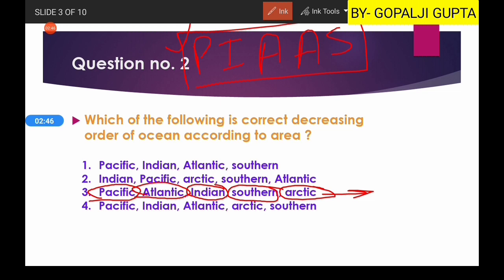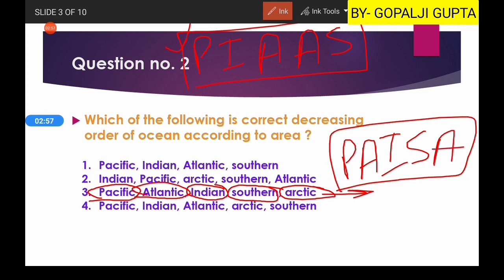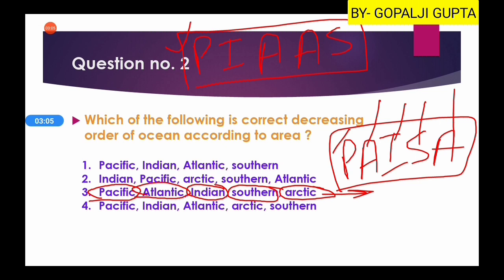You can also learn these 5 names according to their order as Paisa. Paisa means money. So P for Pacific, A for Atlantic, I for Indian, S for Southern, and A for Arctic. So here third option will be our right answer.